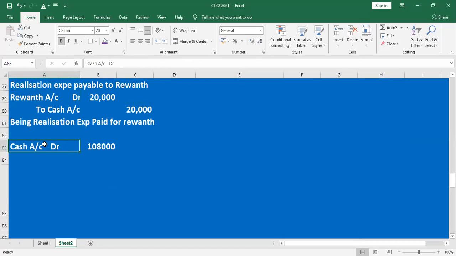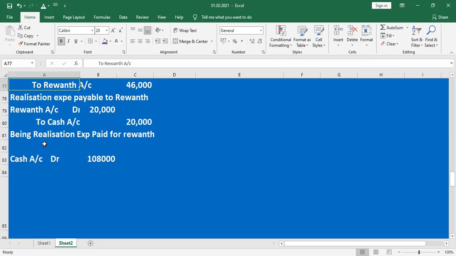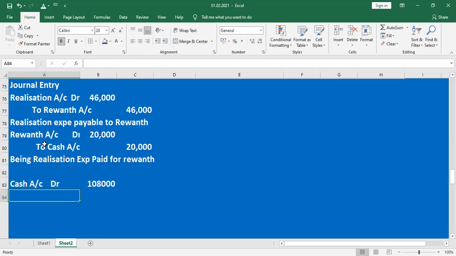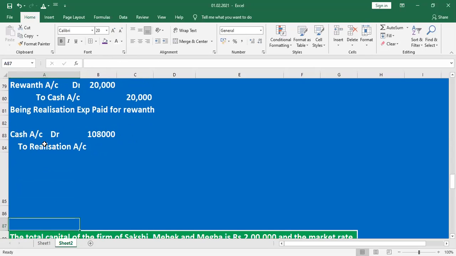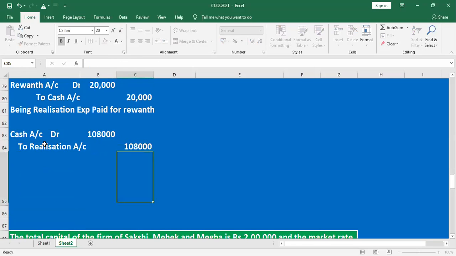Received for whom? Bad debts already written off, treated as realization account. Realization account credit. Any amount received or paid will be treated as realization account. Being bad debts recovered.